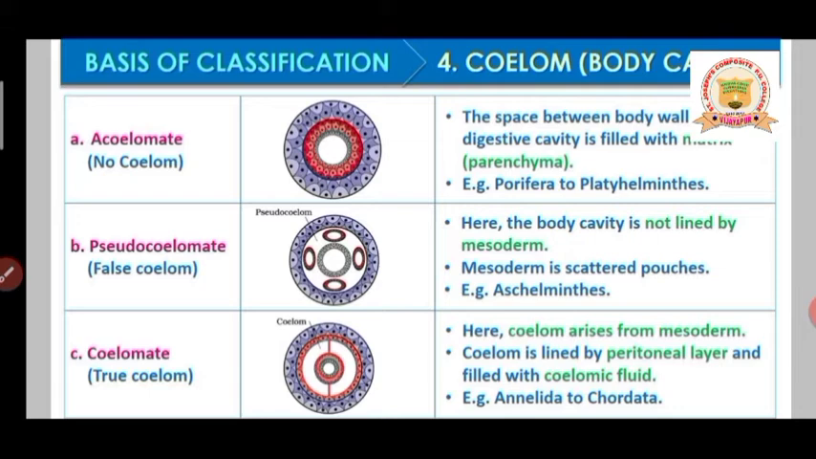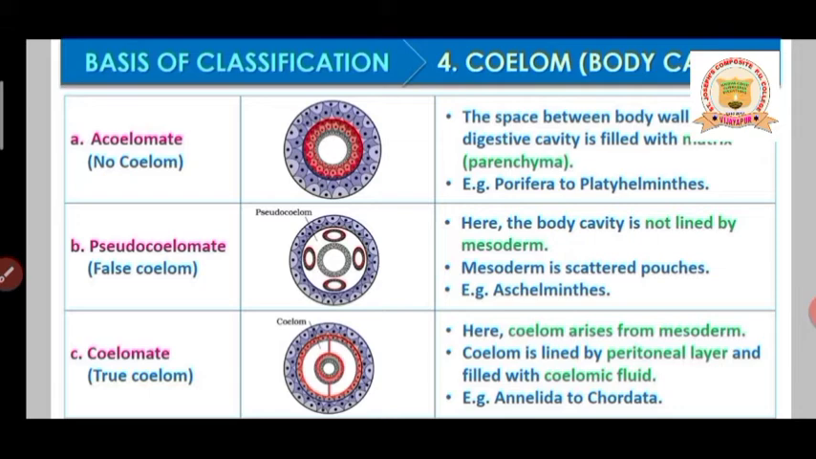Here the coelom arises from mesoderm. Coelom is lined by a peritoneal layer and filled with coelomic fluid. Peritoneal layer means what, students? Basically that mesoderm is considered the peritoneal layer. The white colored structure you are seeing is the coelom actually. From both sides the peritoneal layer, that is the mesoderm, is present.